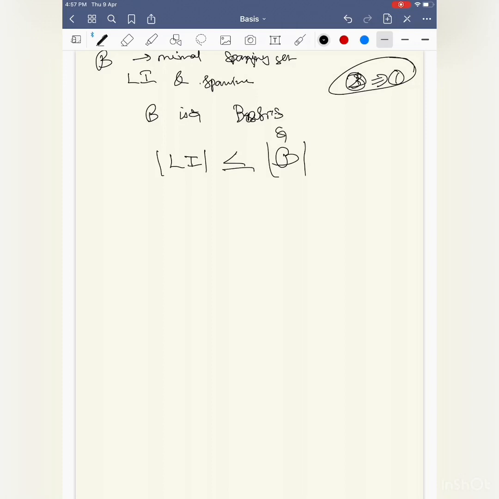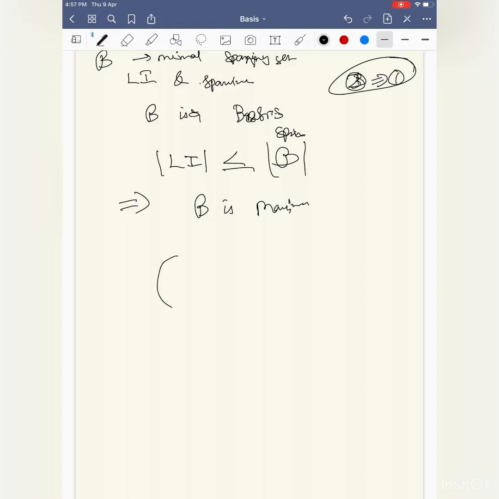So there is a relation between linearly independent sets and spanning sets. The cardinality of a spanning set is always at least equal to, or bigger than, that of a linearly independent set. So I proved that the basis can be the maximum linearly independent set. That implies this B is maximal.